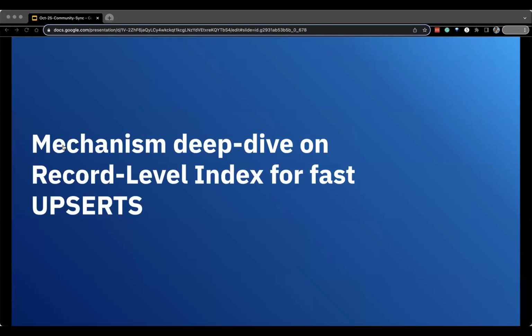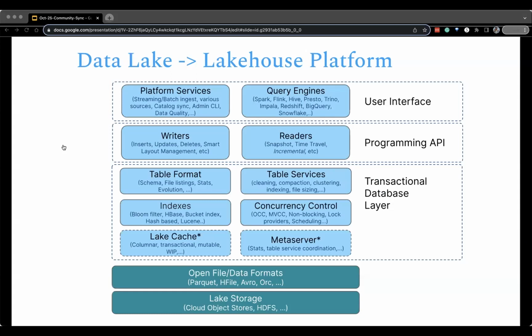And without further ado, let's talk about how the record level index works in Hudi. To recap, Apache Hudi is more than just a table format. It serves as a comprehensive platform designed for data ingestion and processing. It's equipped with a range of features and services aimed at maximizing the efficiencies of both writing and reading data.